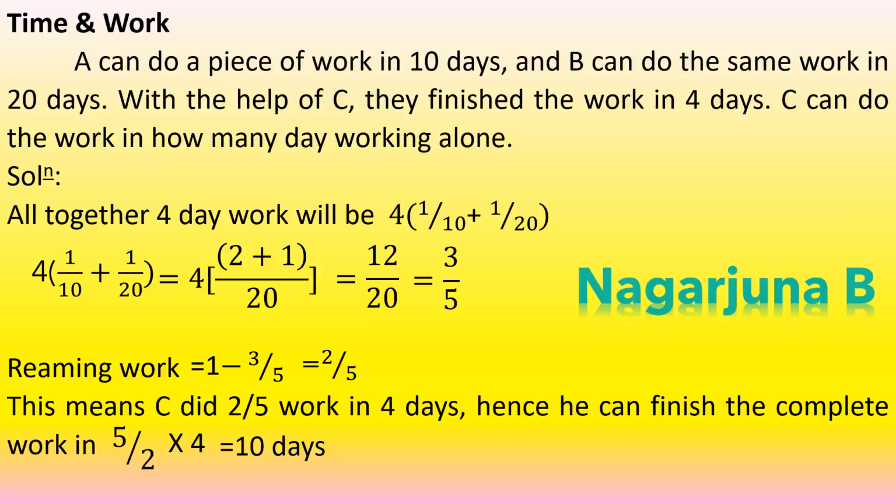That is for 1 day, and for that we need to interchange the numerator and denominator. Then we get the number of days. So we need to multiply this by 4, because 2 by 5 work is done in 4 days. For that purpose 5 by 2 into 4. So it will give the answer as 10 days. Therefore C will require 10 days to complete the work alone.